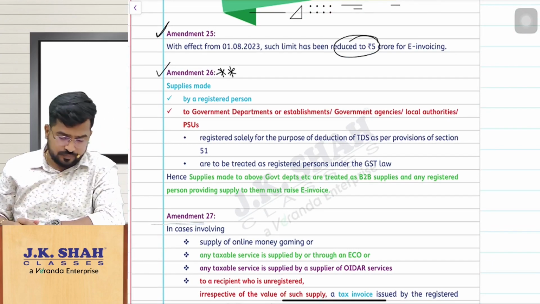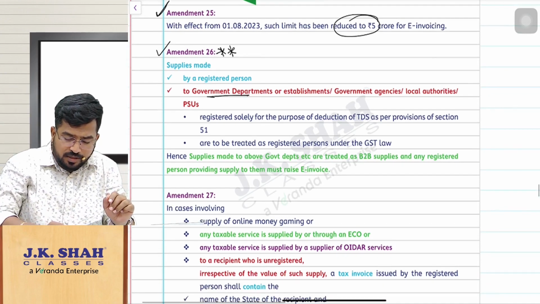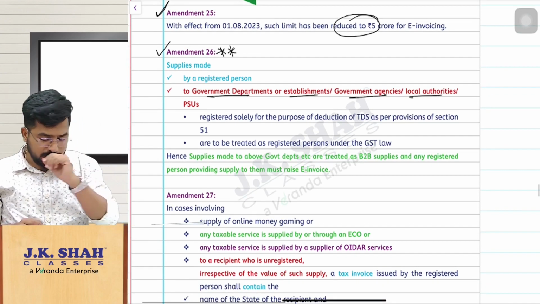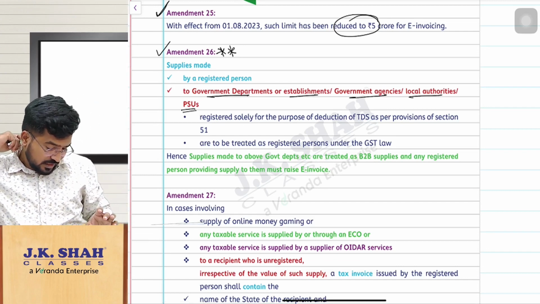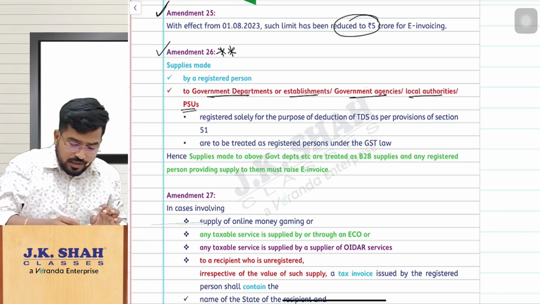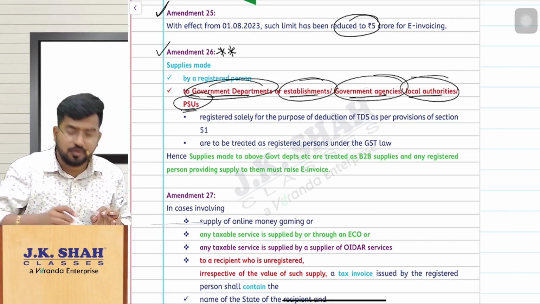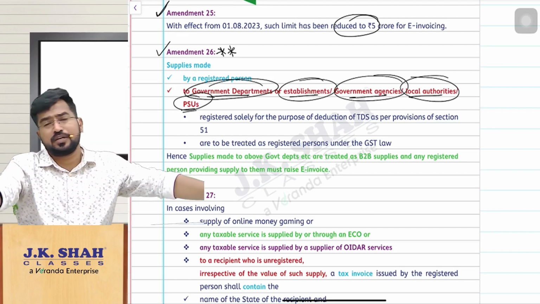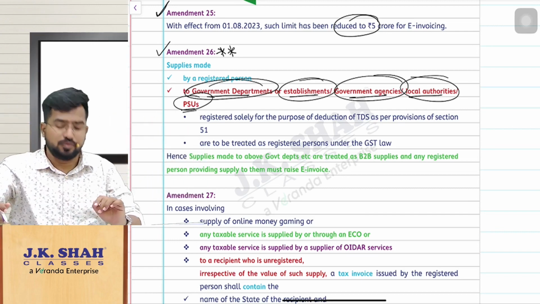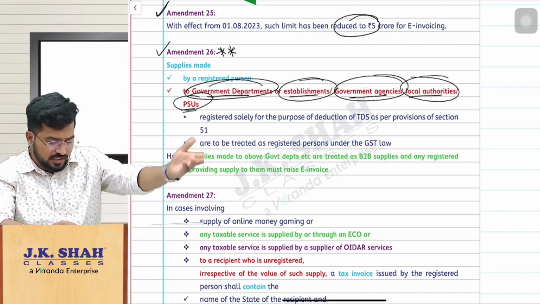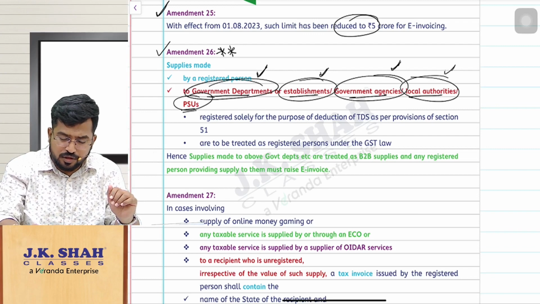Please understand. E-invoicing provisions are exempt for government departments or establishments, government agencies, local authorities, PSUs. This amendment is giving us clarity. If you are a government department or establishment or agency or local authority or a PSU, you make any supplies, no need to follow e-invoice provisions. But any registered person making supply to you, for example, I am providing some services or goods to government departments or establishments or agencies or local authorities.